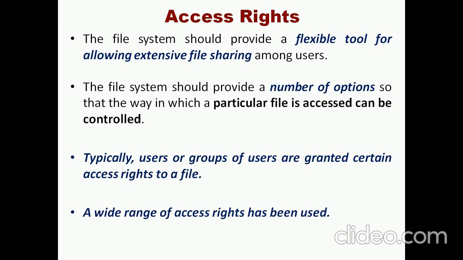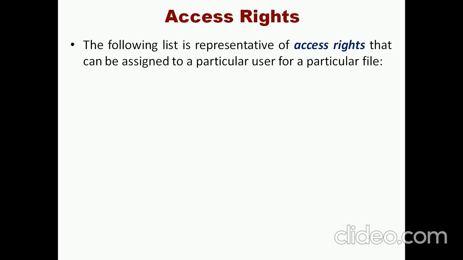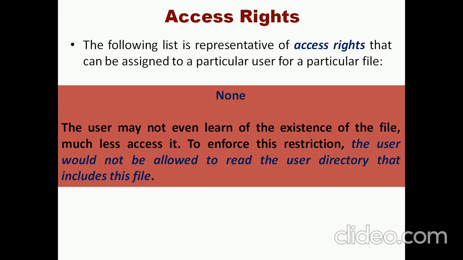And then typically a user or a group of users are granted certain access rights to a particular file, and the user who created the file is called the owner. The owner has to grant certain access permissions or privileges to the various users in interactive or shared systems. Now, the various access permissions are, first, none. If a user has the none permission, the user will not be allowed to read or write any directory or file in the system.